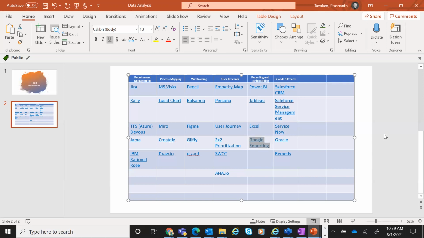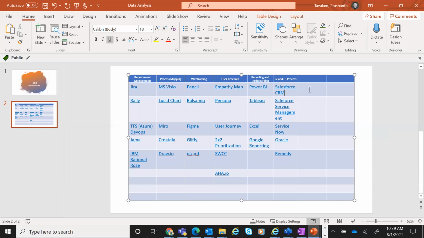You can try that. Now coming back to support, let's say you belong to or work for a support team, like an L2 team or an L3 team which fixes issues. Salesforce CRM is one of the primary tools used by the L2 team.